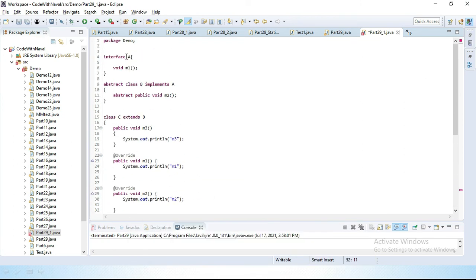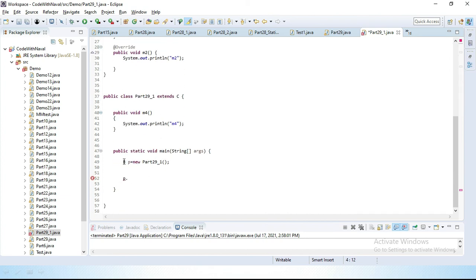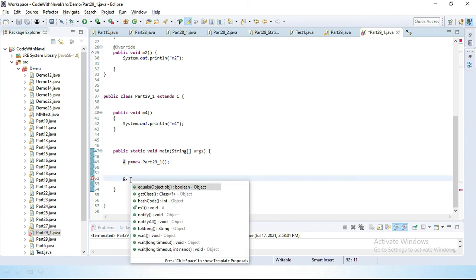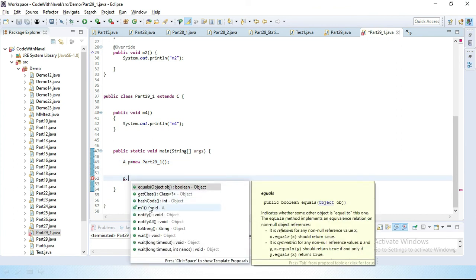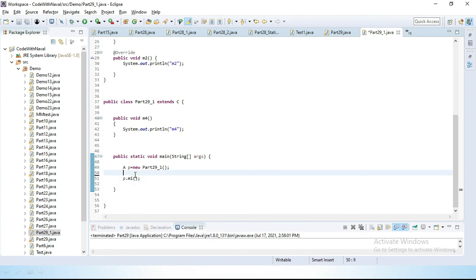What if I create an interface type? What if I store this reference variable inside an interface type variable? Let's try here. Now you can see we are only able to access this m1 method. Let's access this m1 method. Now you can see we simply performed an upcasting.